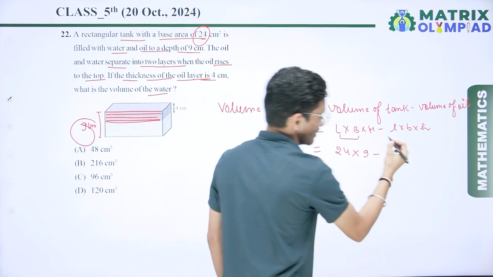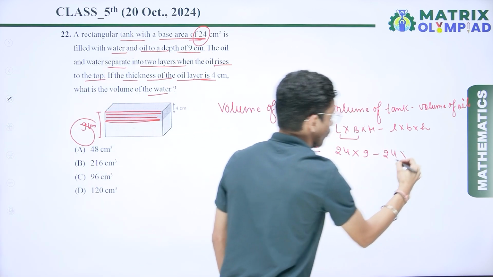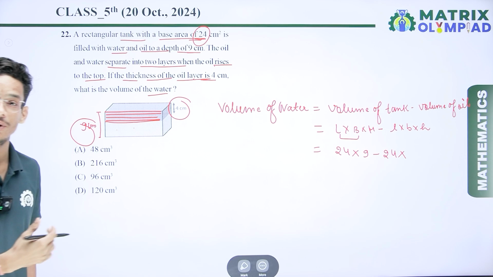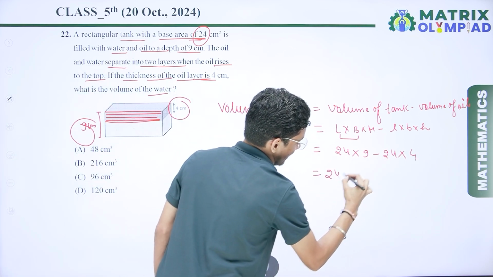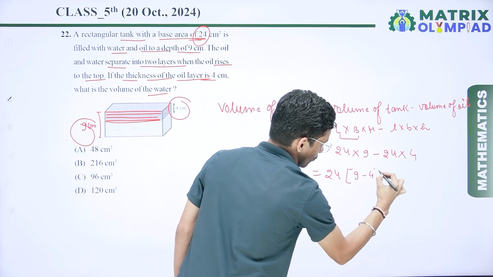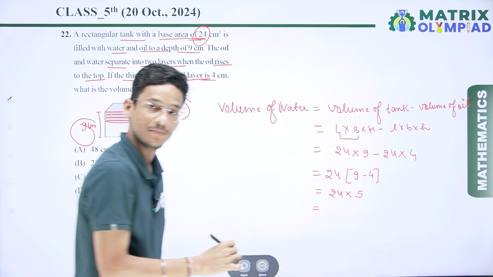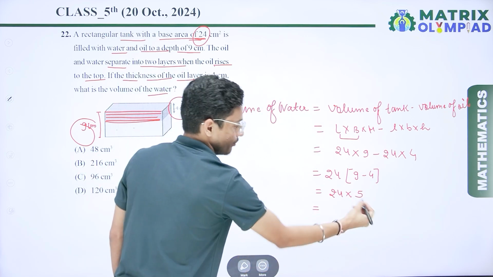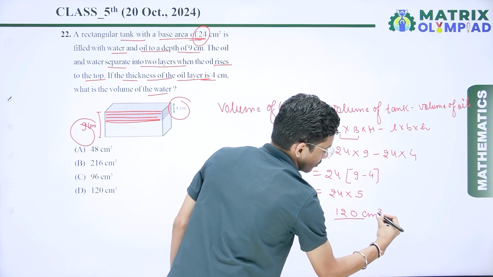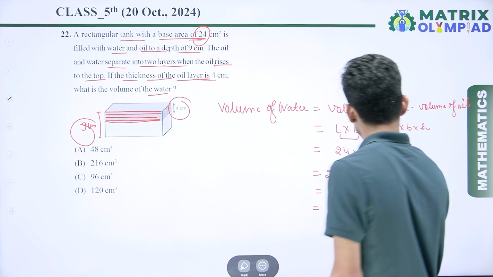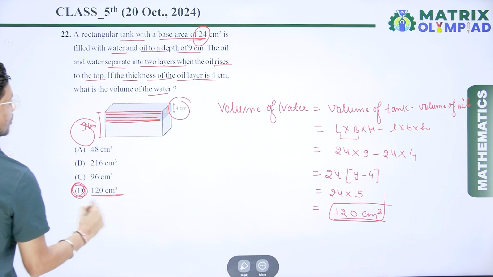So I take 9 minus volume of oil, which is the same as the base of the tank, multiply height of oil, that we have been given here, that is 4 centimeter. So if I take 24 common, here I get 9 minus 4. If I subtract this one, here I get 24 multiplied by 5. So 5 4s are 20, 0 carry 2, 5 2s are 10 and 2 is 120 centimeter cube, that is the volume of water. So check which option is correct.